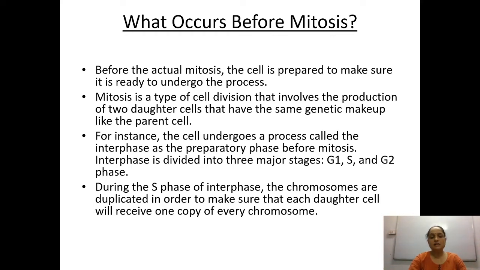For instance, the cell undergoes a process called the interphase. Interphase I already told you is divided into three: G1, S and G2. Okay, that is a preparatory phase. Then only it is going to enter into mitosis, the M phase. During the S phase, the genetic material or the chromosome is going to replicate, meaning it is going to generate its copy so that the genetic material can be divided into two daughter cells in an equal form. That is the reason mitosis is also known as equational division.